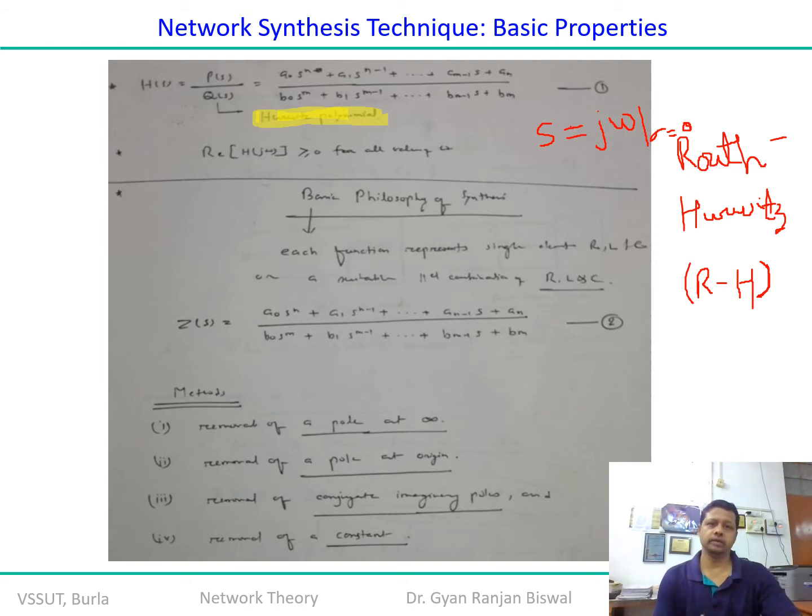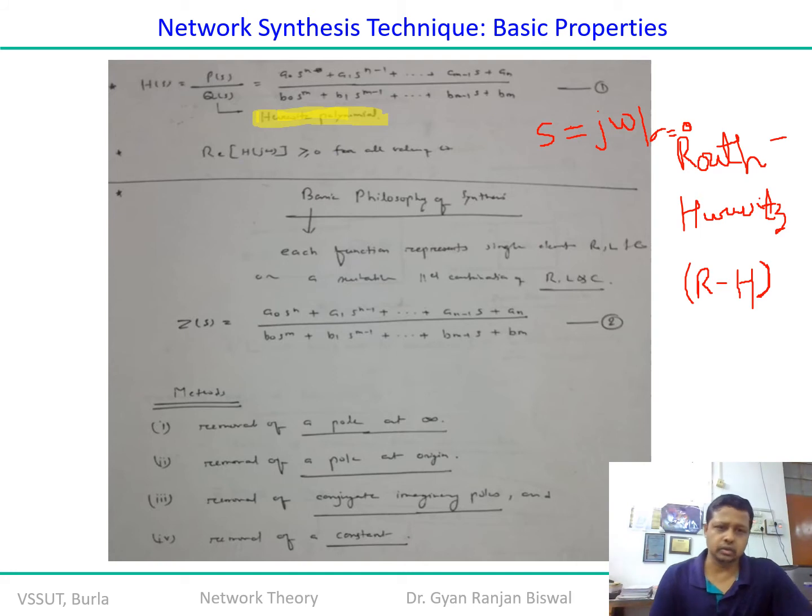If the transfer function is defined in such a way as projected in equation number 2, a naught s raised to n, that means the coefficient of the s raised to n component is a naught and the coefficient of the first component is a n. You can write it the other way also, a n s raised to n, then a n minus 1 s raised to n minus 1, till a naught, it is up to you.